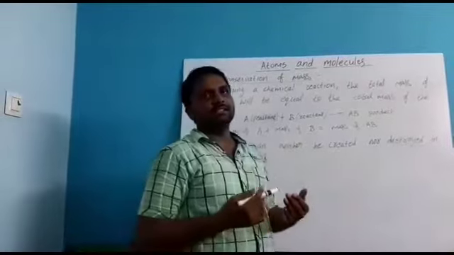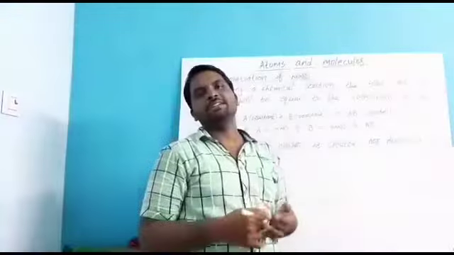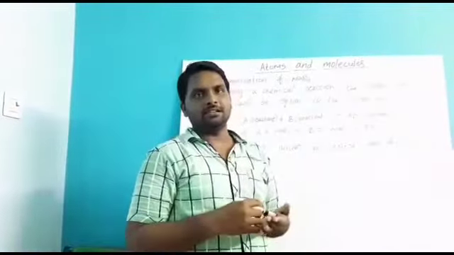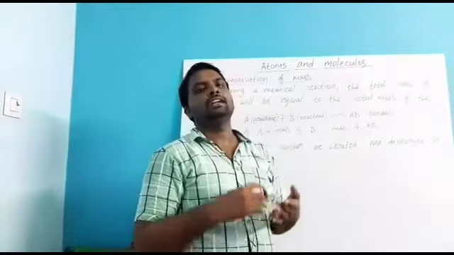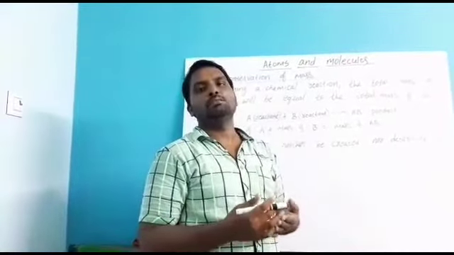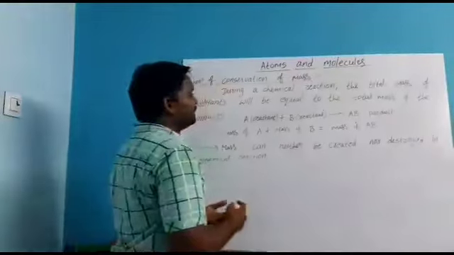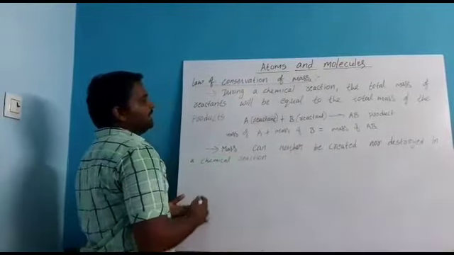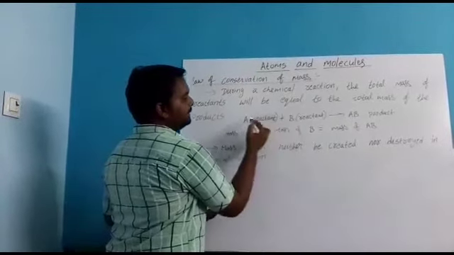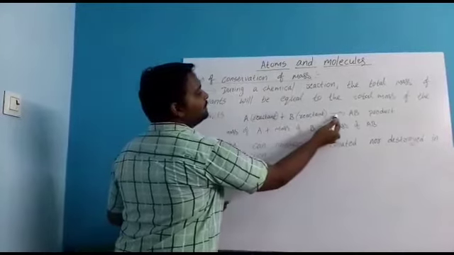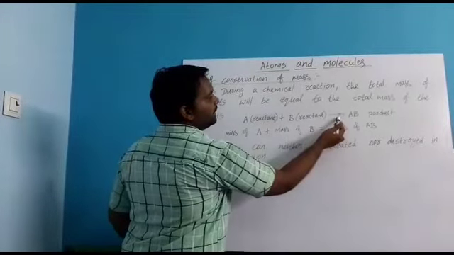Before that reaction, those elements are called reactants. After that reaction, the elements are called products. See here, I gave one example for a reaction. A and B, then an arrow mark.